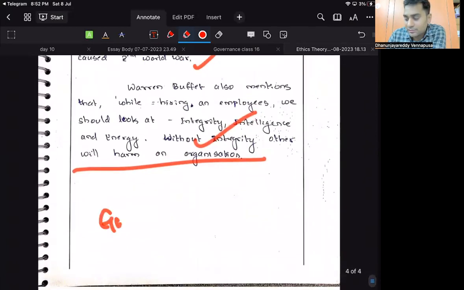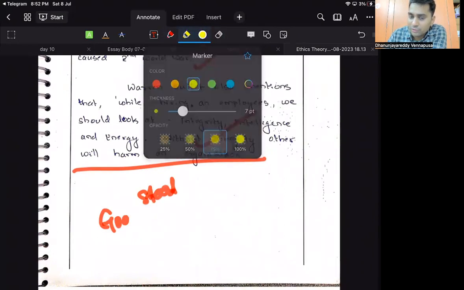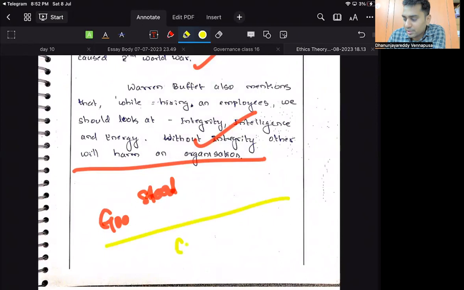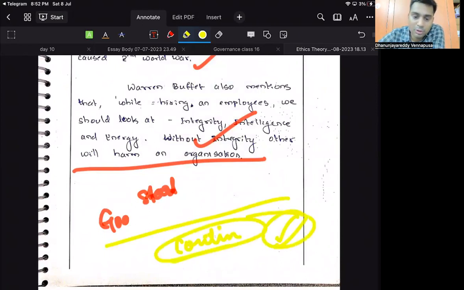Overall, I say it is a very good progress. Good start. Even if it is not progress, I say it is a good start to begin with. If you are writing this continuously over a period of time, you will get good marks in the upcoming days. Right, guys? This is the thing that I wanted to say to you as far as this is considered.